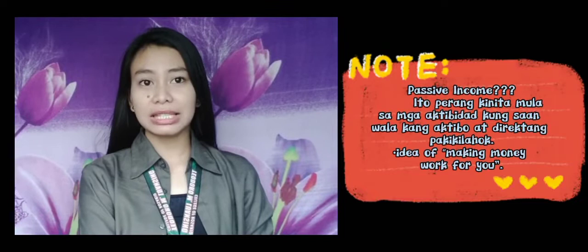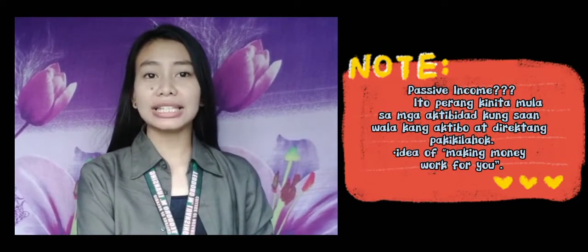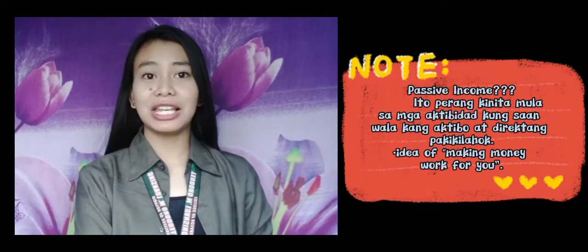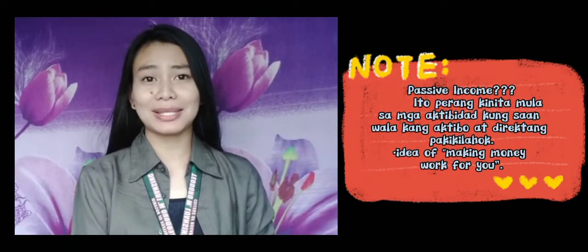So, ang passive income ay perang kinita mula sa mga aktibidad kung saan wala kang aktibo at direktang pakikilahok. In short, passive income describes the idea of making money work for you or yung pera mismo nagtatrabaho para sa'yo. So, paano ka naman kikita ng passive income? Ang isang karaniwang paraan ay sa pamamagitan ng pagkakataon ng aktibidad kung saan maaari mong gawing asset ang currency.